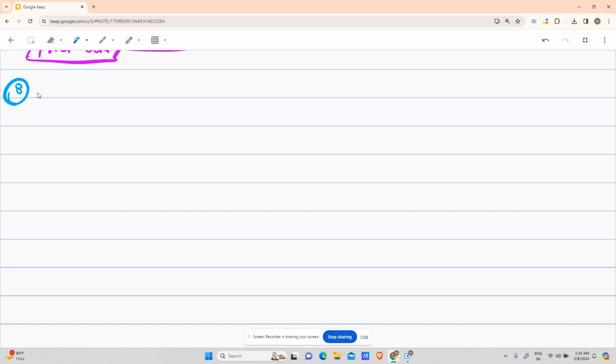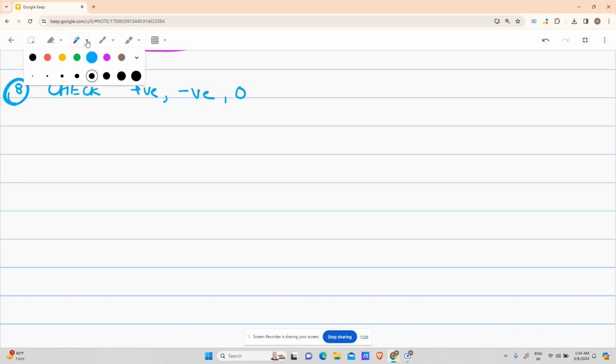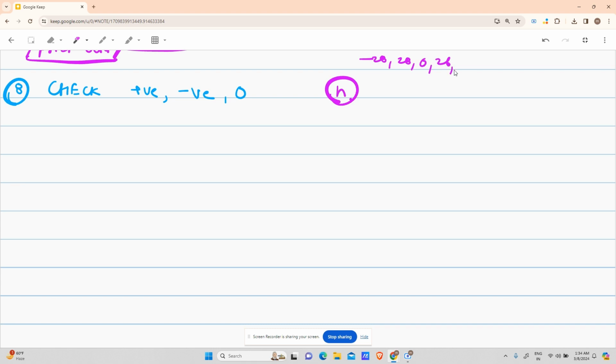Our eighth problem is to check positive, negative, or zero. That is, you have been provided with a number n. Let's say n is anything, right? n can be minus 28, n can be 28, n can be 0, n can be 26, n can be 25, n can be minus 24. Anything n can be. And you have to tell me whether the number is positive, negative, or 0. Positive means greater than 0, negative means less than 0, and 0 means 0, right? You will be using conditional.